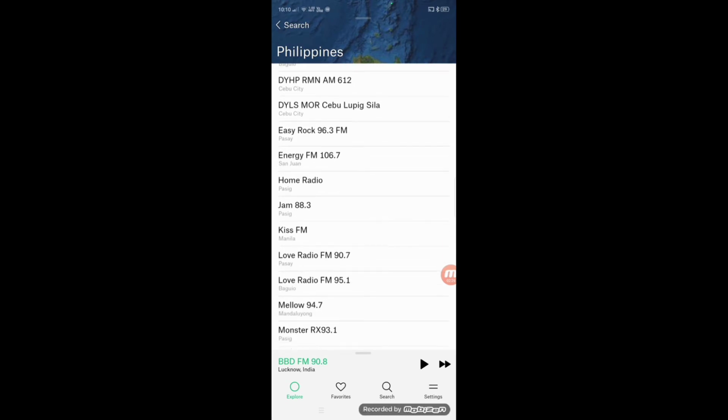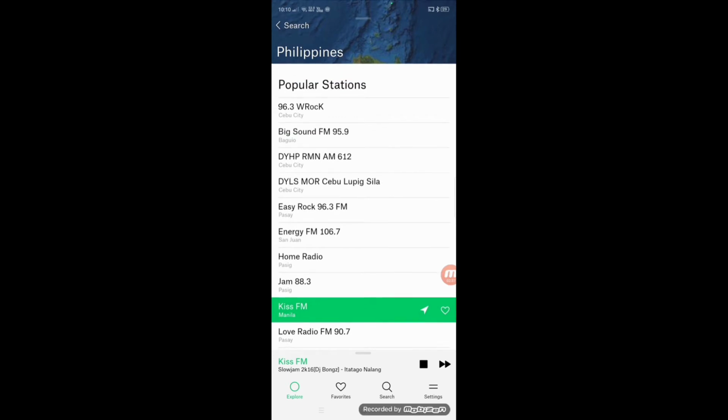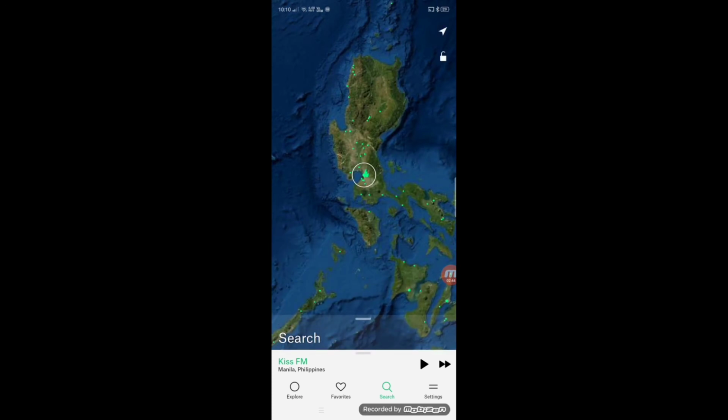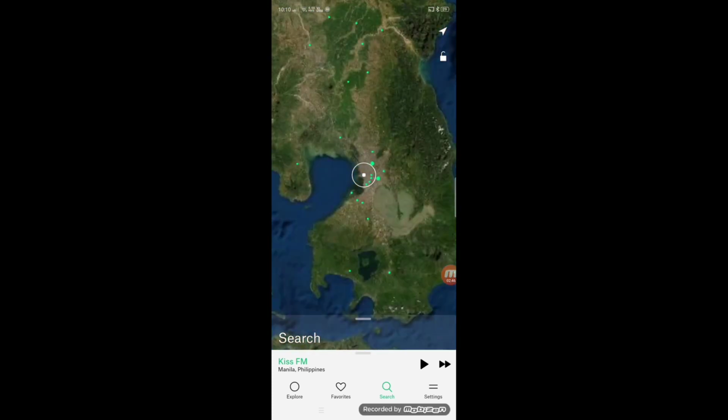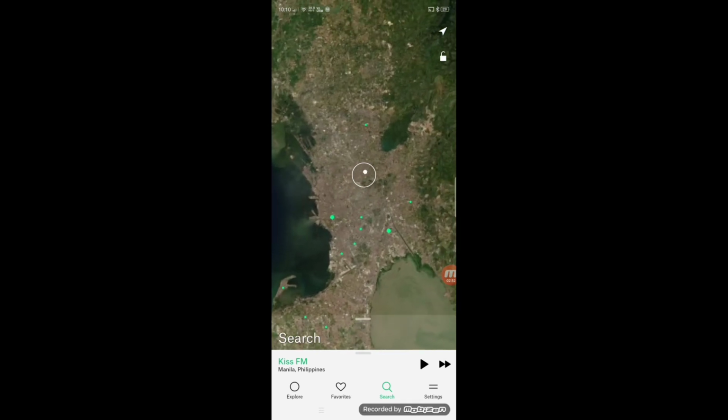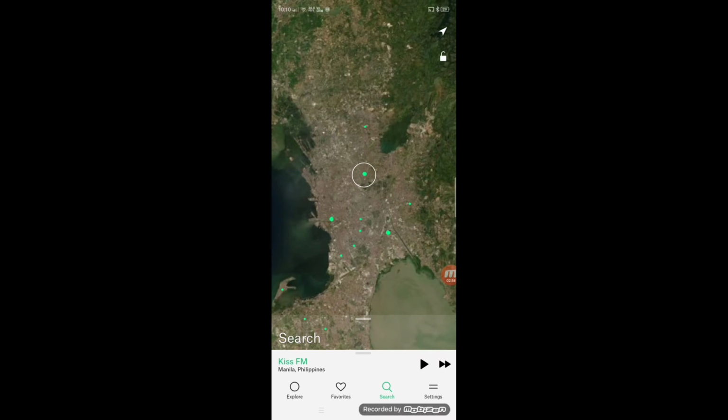For example, this one I want to see, Manila. Then just go back like this. Okay, see, now you can see all the stations from Philippines. Okay, just move, zoom out. In Philippines, now another station. See,